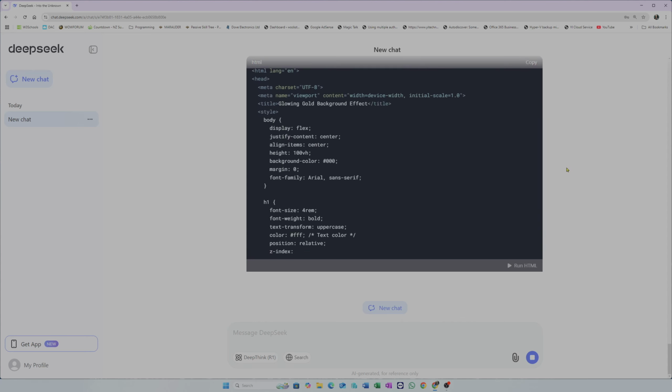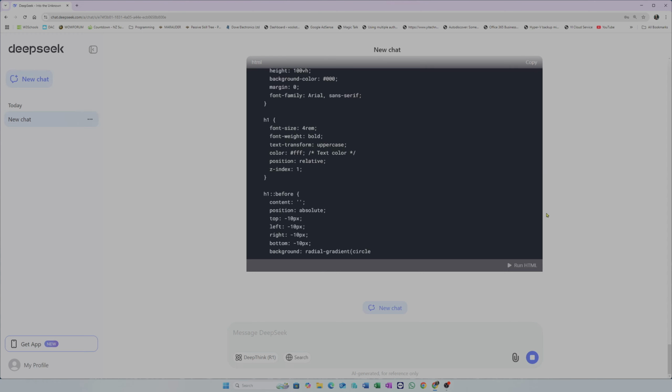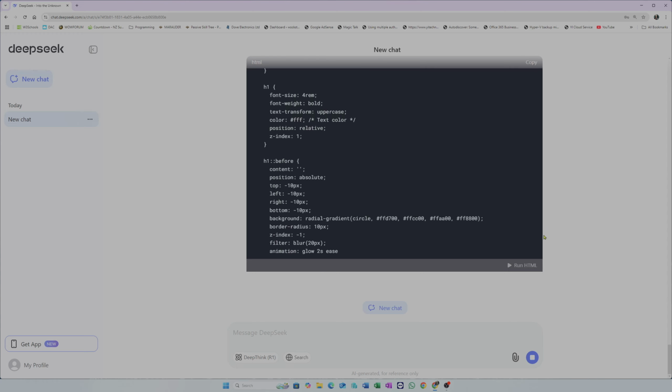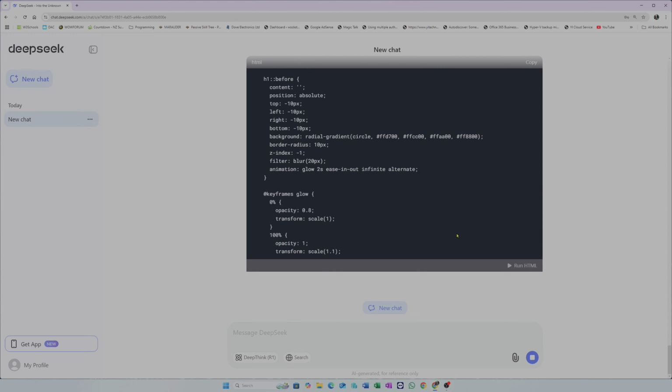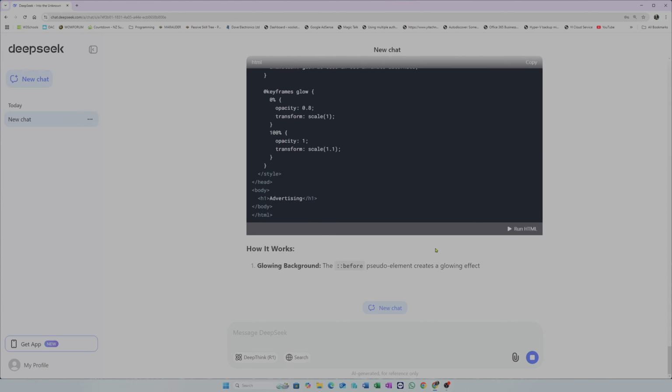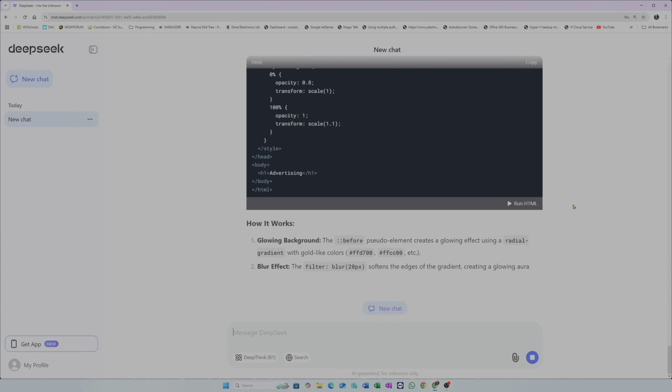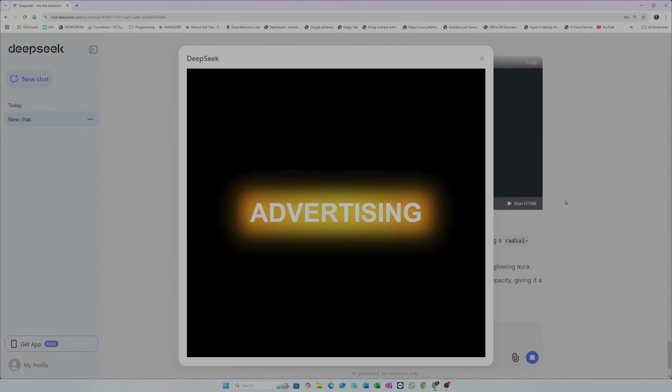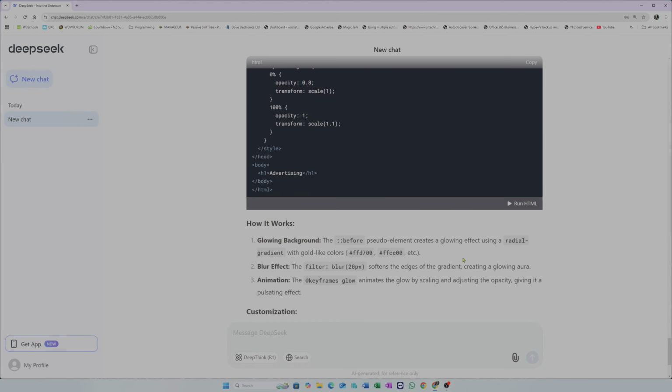Now I've got a basic understanding of HTML, obviously, and so I can understand exactly what's going on here. But I'm by no means an expert programmer. I wouldn't say programmer because it's more like a markup language. That's what it is. So let's just run that. Yeah, that's pretty darn good.